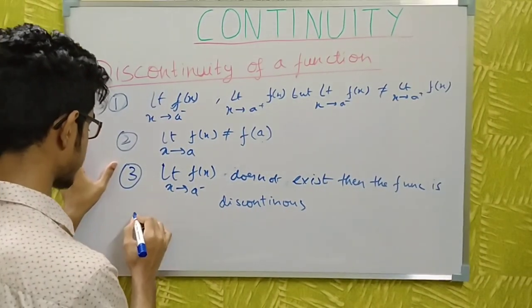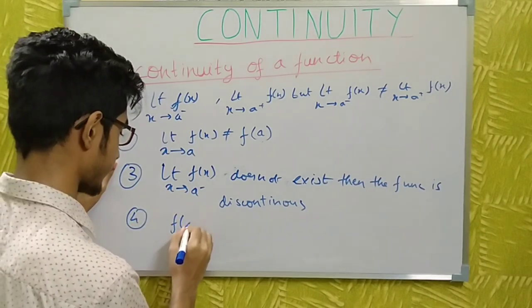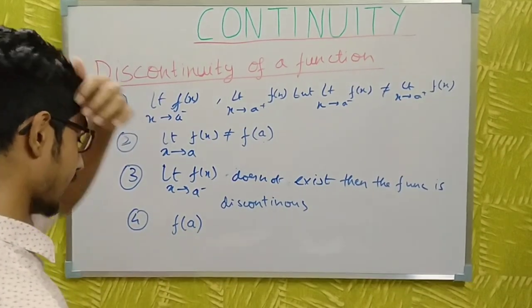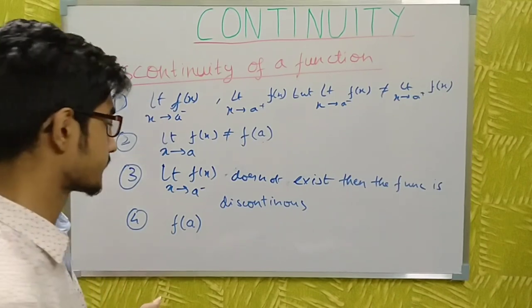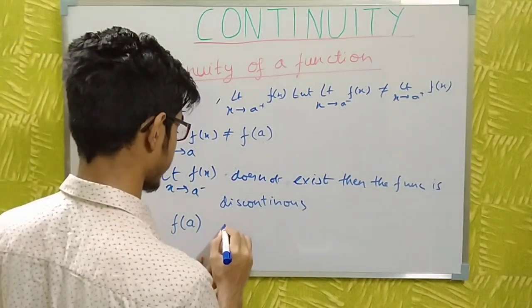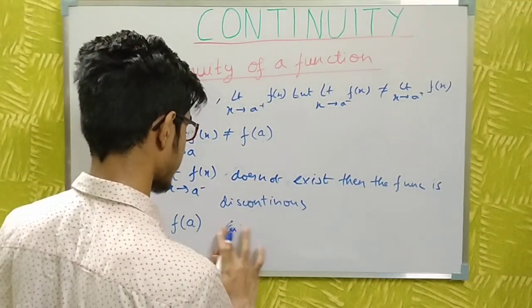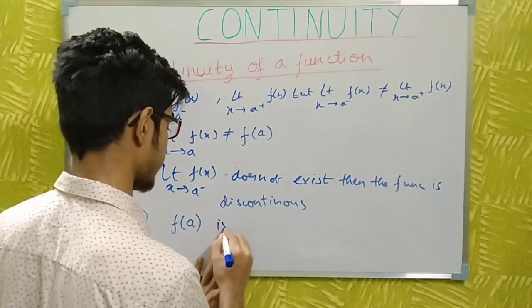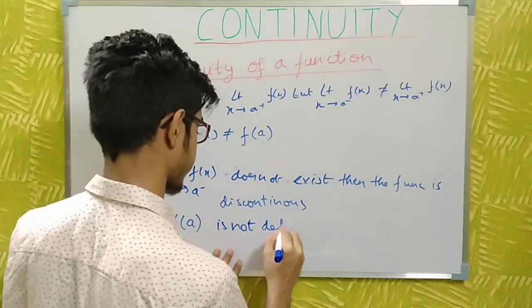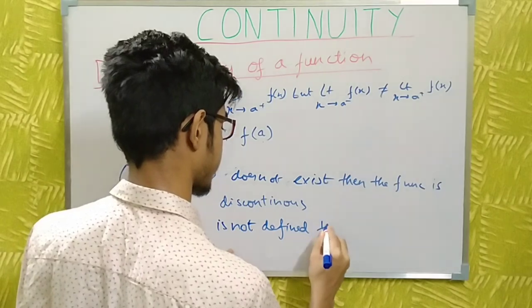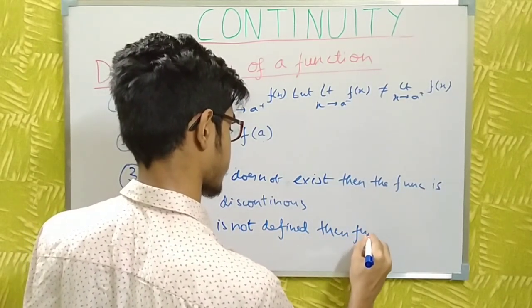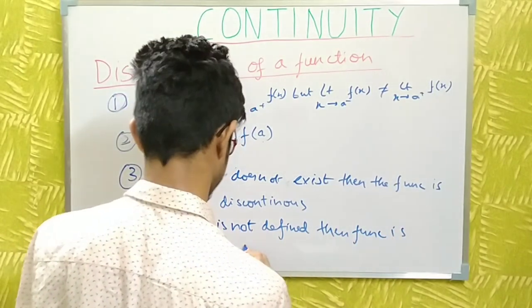And the fourth case is, if the functional value of the function at a is not defined or it is tending to infinity, that is, if f(a) is not defined, then the function is discontinuous.